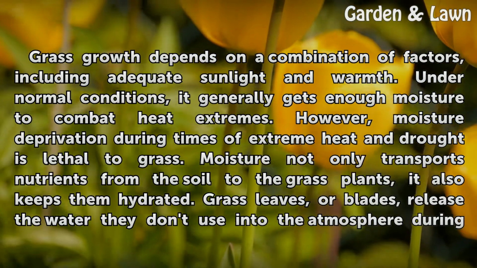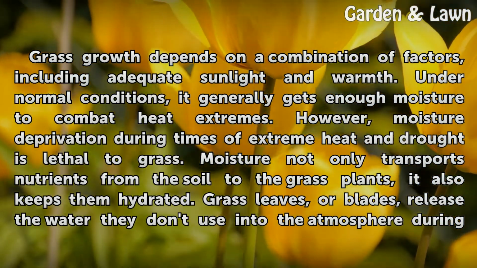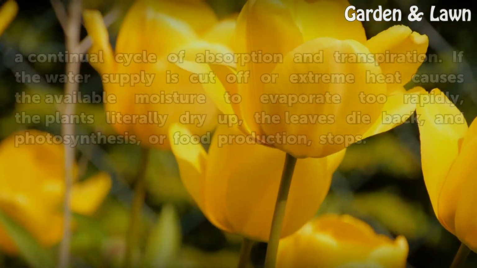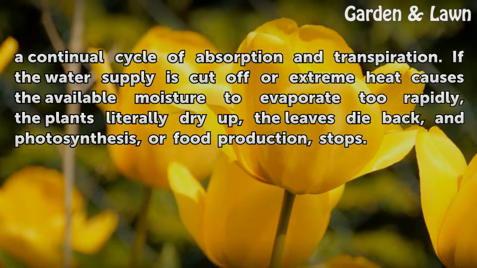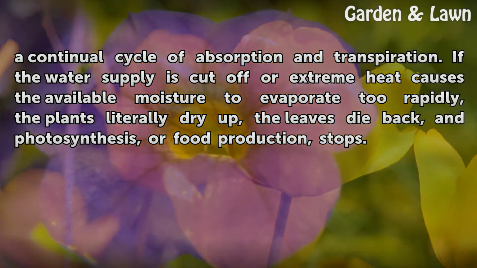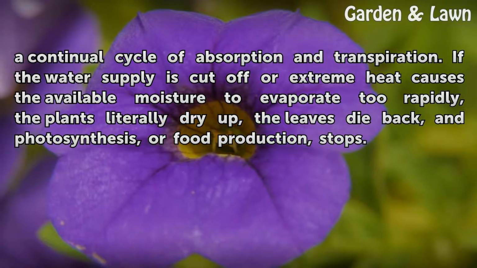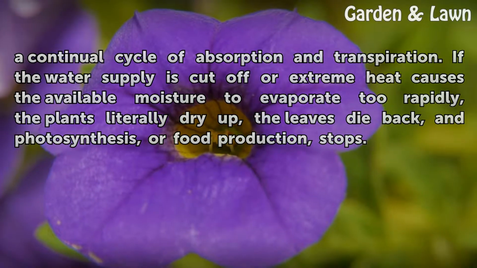Moisture not only transports nutrients from the soil to the grass plants, it also keeps them hydrated. Grass leaves, or blades, release the water they don't use into the atmosphere during a continual cycle of absorption and transpiration. If the water supply is cut off or extreme heat causes the available moisture to evaporate too rapidly, the plants literally dry up, the leaves die back, and photosynthesis, or food production, stops.